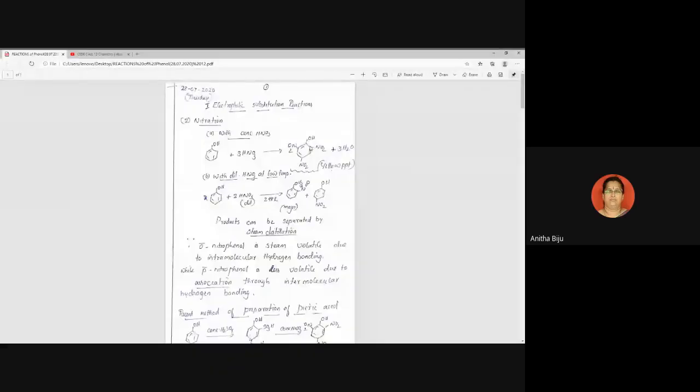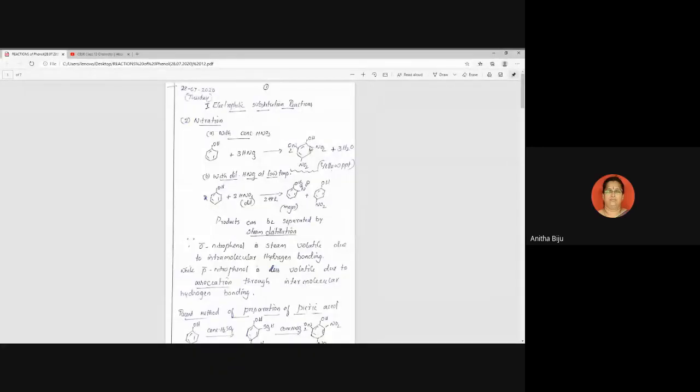So there you can write phenol on reaction with the concentrated HNO3. We get a single product. One para position and two ortho positions are substituted by NO2 group and we get a single product.